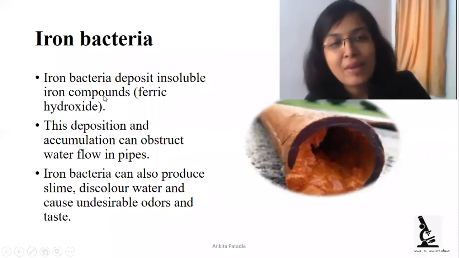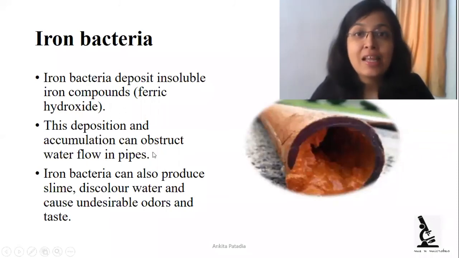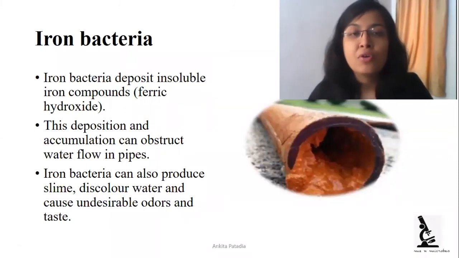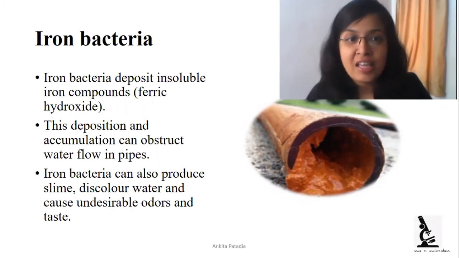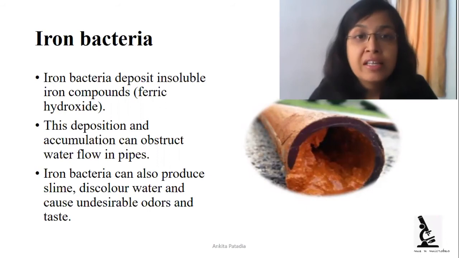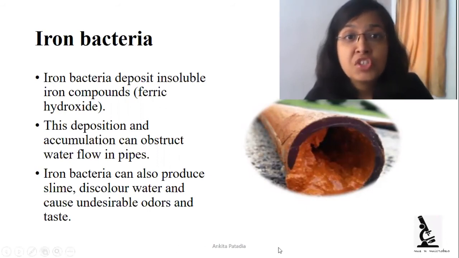Next is iron bacteria. Iron bacteria deposit insoluble iron compounds or ferric hydroxide compounds. This causes deposition and accumulation and obstructs the water flow in the pipe, and we can see in the picture that rusting is there due to the presence of insoluble iron compounds. It can change the color of the water, cause discoloration of water, or slime production.